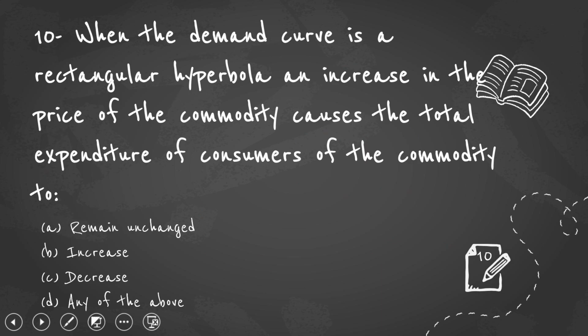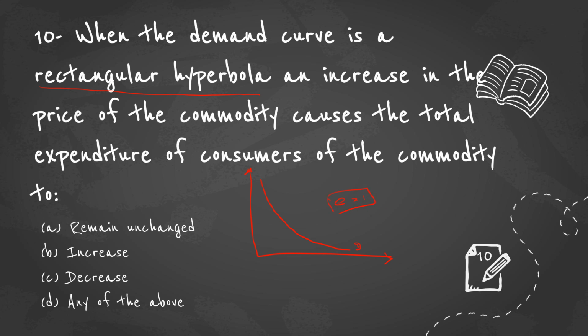The next question. When the demand curve is a rectangular hyperbola, an increase in the price of the commodity causes the total expenditure of the consumers of the commodity to do what? So what happens is, when I say the demand curve is a rectangular hyperbola, the elasticity is equal to 1. The elasticity of this demand curve is equal to 1.